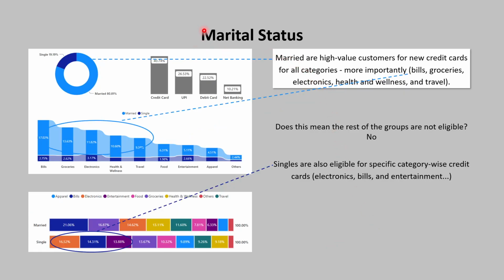When it comes to marital status, people who are married are the high value customers for new lines of credit cards for bills, groceries, electronics, health and wellness, and travel. Singles are also eligible for specific category wise credit cards, electronics, bills, and entertainment.